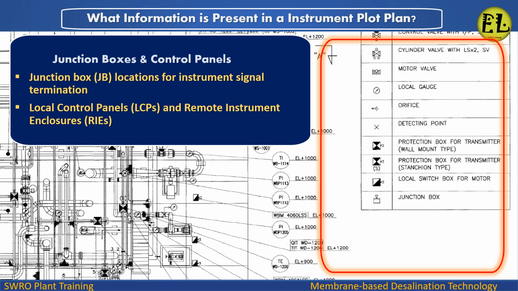Junction boxes and control panels. Junction box, JB, locations for instrument signal termination. Local control panels, LCPs, and remote instrument enclosures, RIEs.